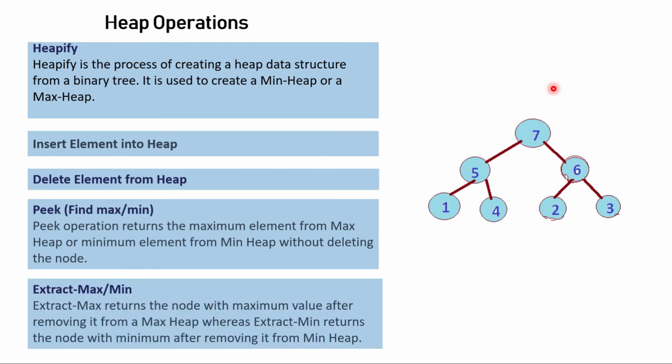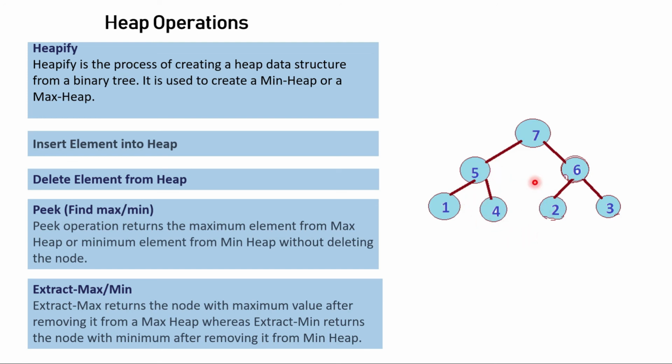Okay, then extract max, min. Extract max means it returns the node with maximum value after removing it from a max heap, whereas extract min returns the node with minimum value after removing it from a min heap. That means for the extract case we have to delete this node and return it also. Means 7 I have to return and delete also, and after deleting this 7 I have to readjust this max heap to maintain it again.